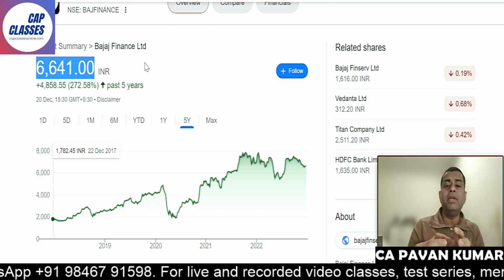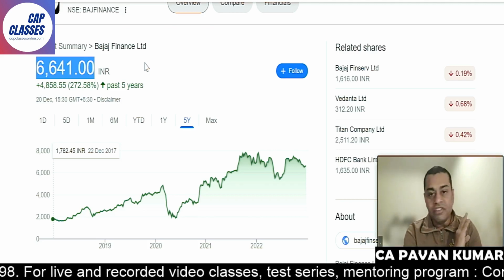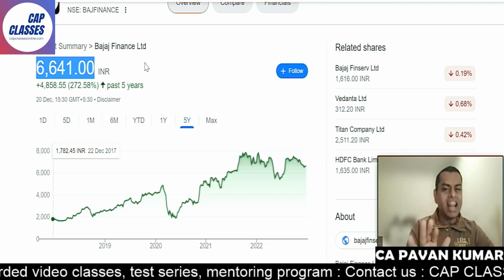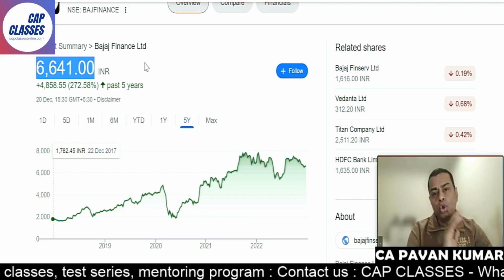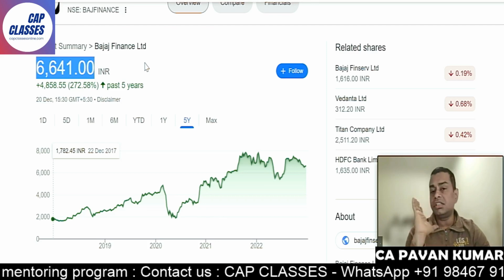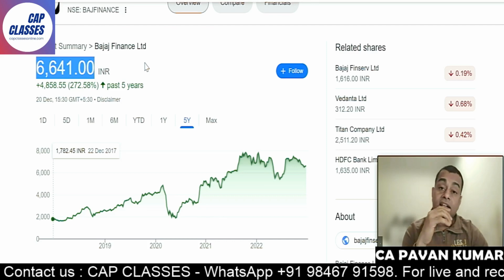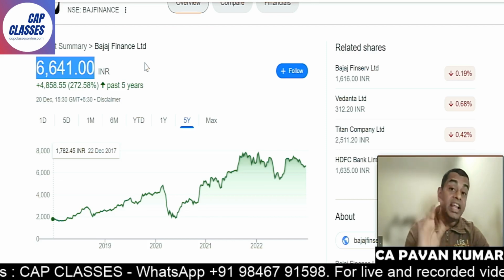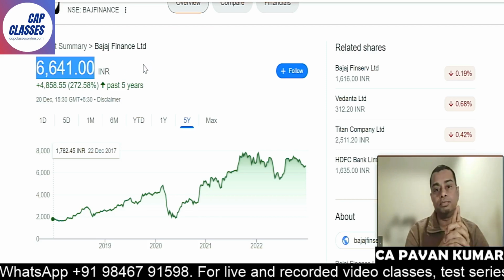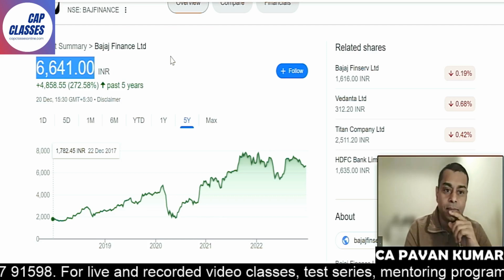This is working in NBFC, their business model is this. All these things set aside, because we are not experts. I consider at least myself to be an expert, but still I'm telling you, you are a layman. You do not know reading any of these things. Even if you read management discussion and analysis, you cannot understand that. Financial statements, you cannot understand that. Projections, you cannot understand that. Imagine, you do not understand any literature that is given for Bajaj Finance Limited. Then what to do? My dear friends, I'll give you today the formula, the secret.